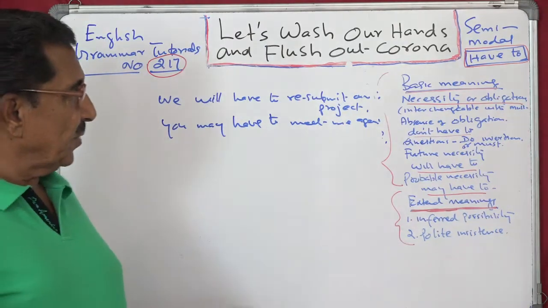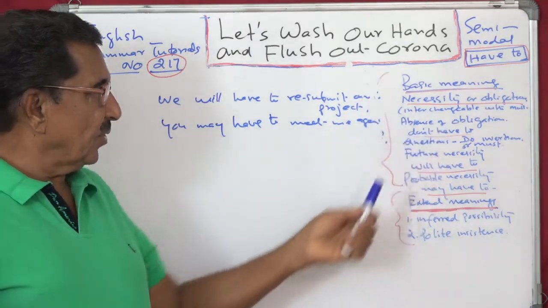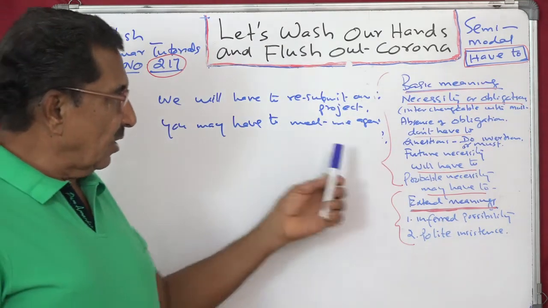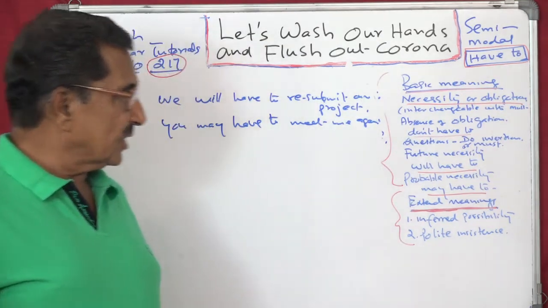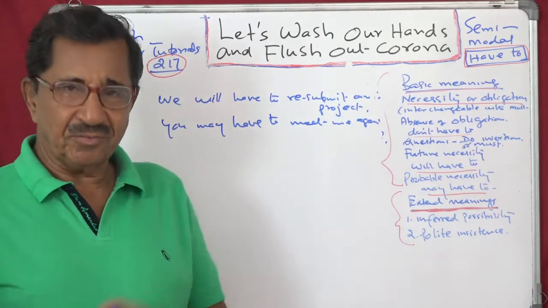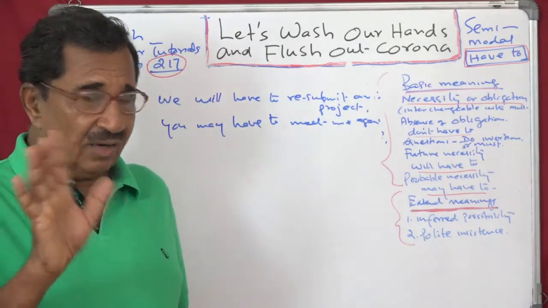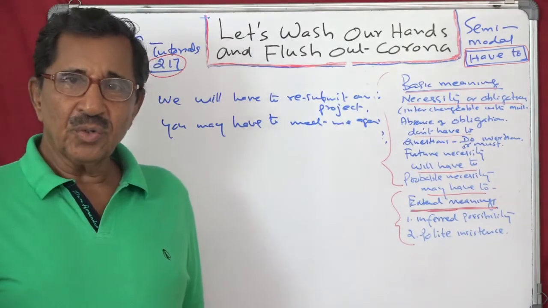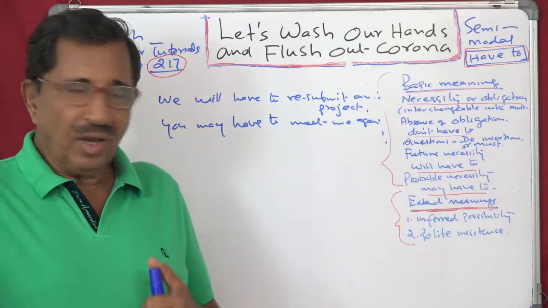So we have come up to basic necessity. "I have to go" is interchangeable, you can say it with "must". Then you have the absence of obligation or necessity. You have to use "don't have to", not "must", not allowed. "Must" is not allowed there. In questions you have to insert "do": Do you have to go?